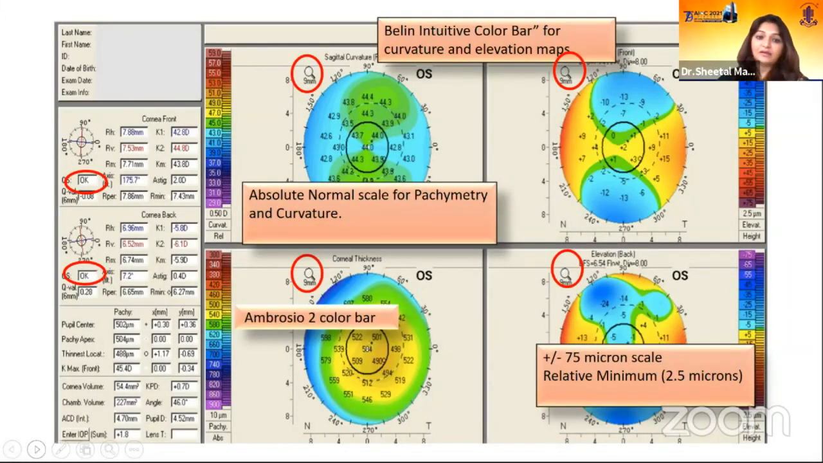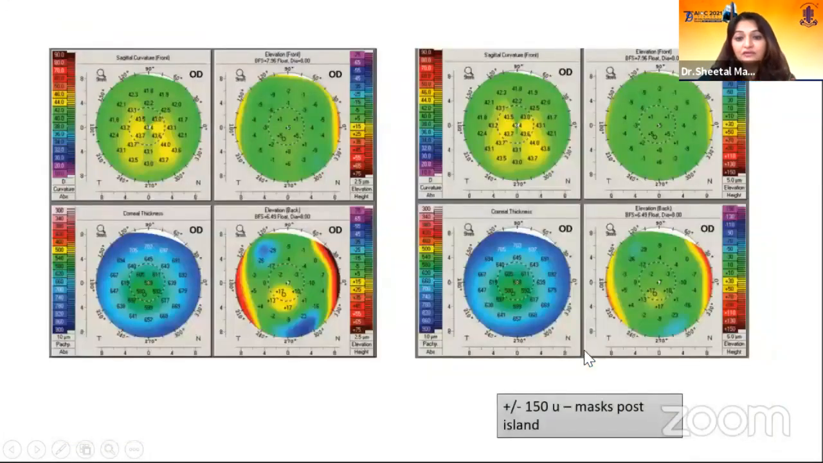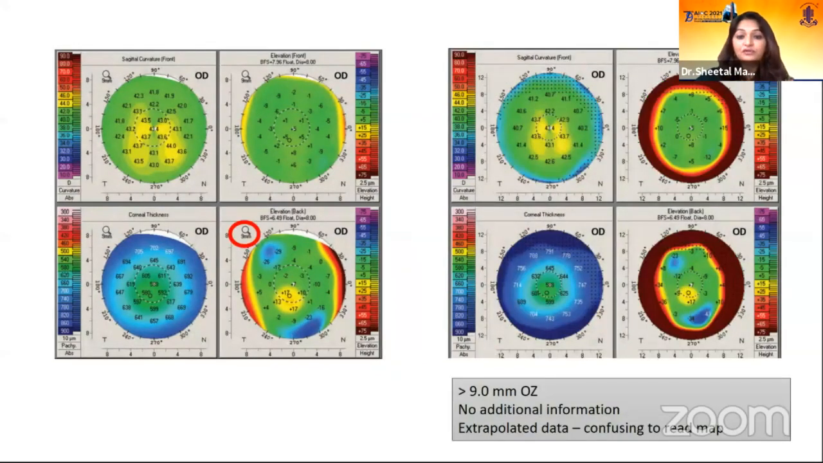Absolute normal scale is used for pachymetry, because this is useful for keeping a tab on progression instead of the normalized scale. There is a 75 micron scale on the elevation map. Why we use all these things is because if we use a 150 micron scale, it may mask the posterior island. So when we start reading a topography, we need to know a basic thing: what we are going to read and what scales we are going to use.